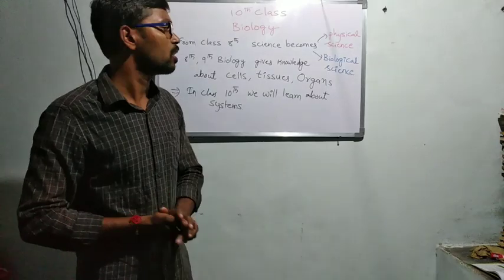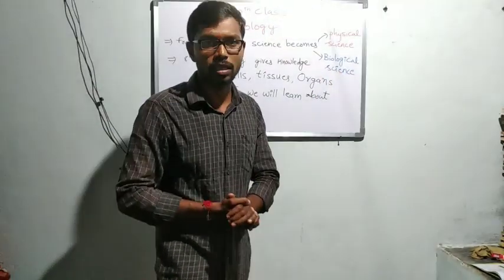All these things we learn in biological science.